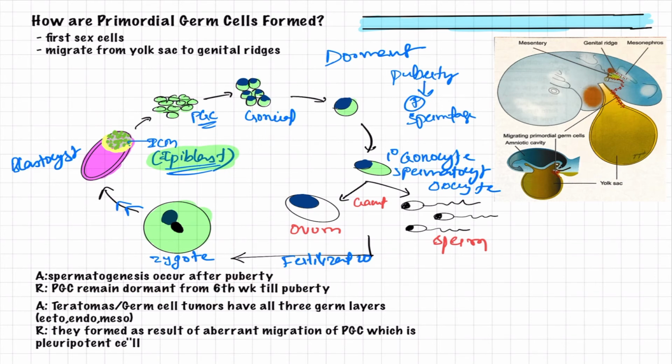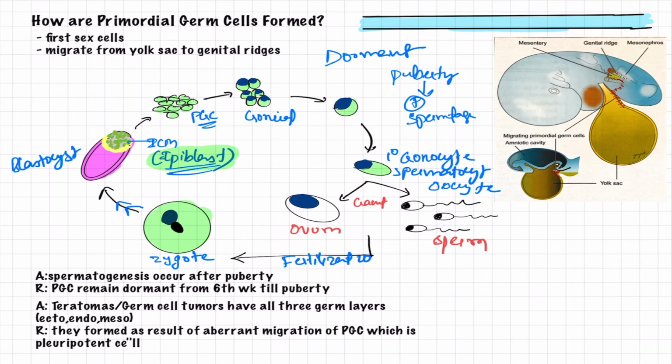The reason statement is also correct, and that is why this cycle is not initiated throughout childhood till puberty. So the reason is correct, the assertion is also correct, and this is the correct reason for the assertion. This is how you have to tackle the questions.